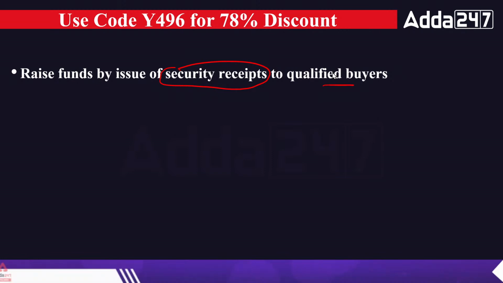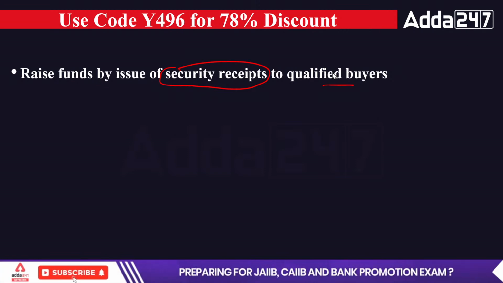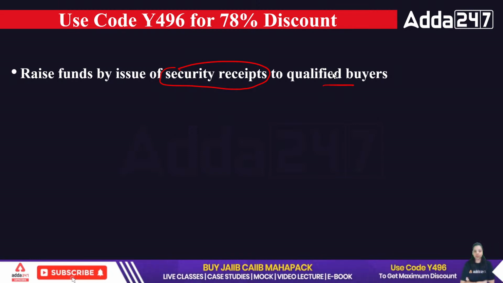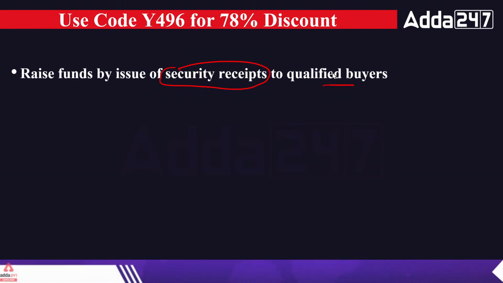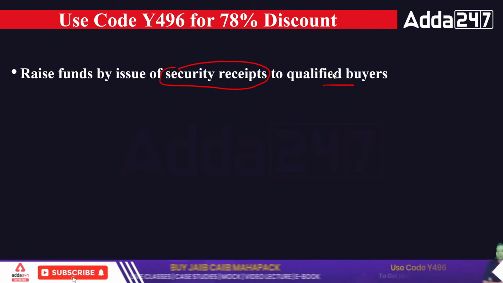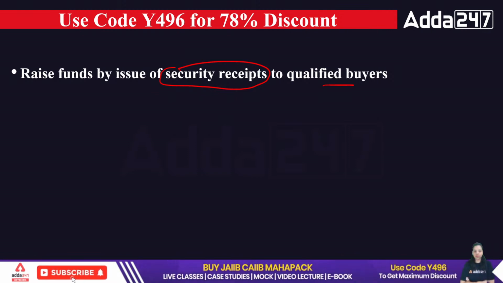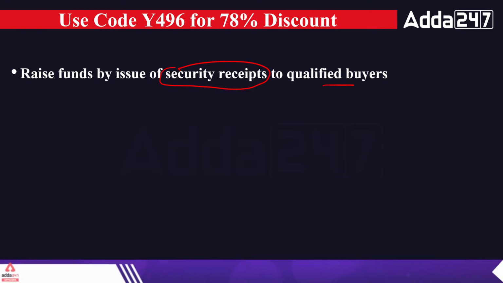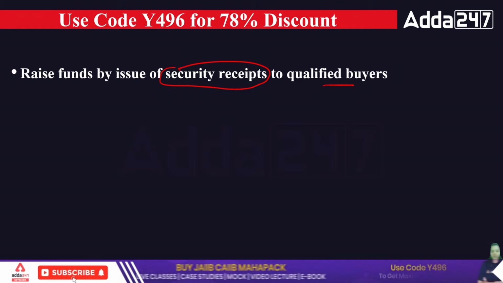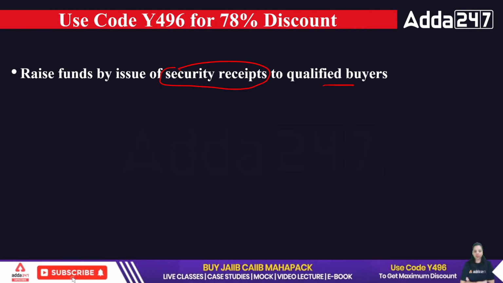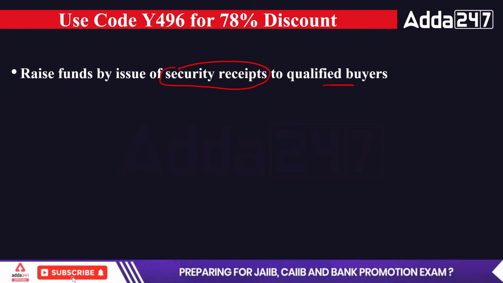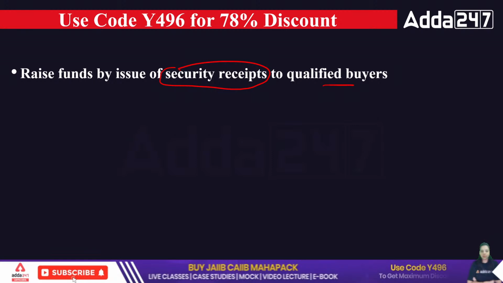Now, who are qualified buyers? Qualified buyers will be your financial institutions. It can be your insurance company, it can be your banks, it can be your state industrial development corporation, it can be a trustee, it can be a state financial corporation, etc. So all these are the qualified buyers. Okay, so what will ARC do? ARC will give that property that the ARC has purchased from the bank as an NPA to the qualified buyers and get the security receipt from them.